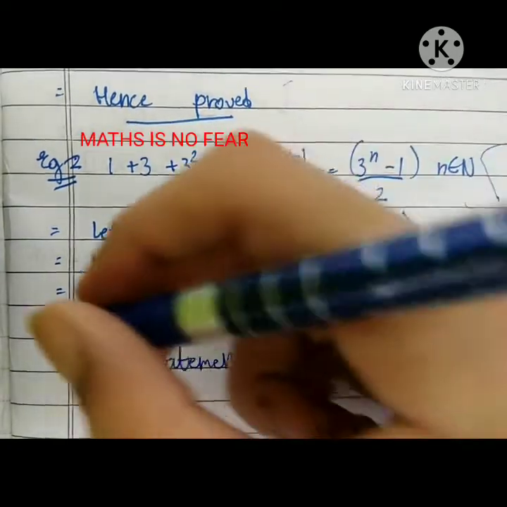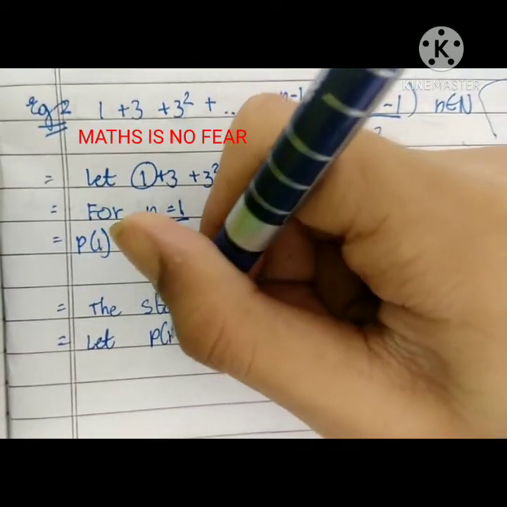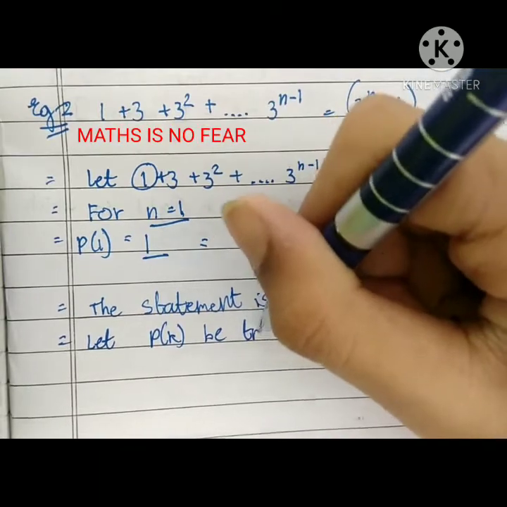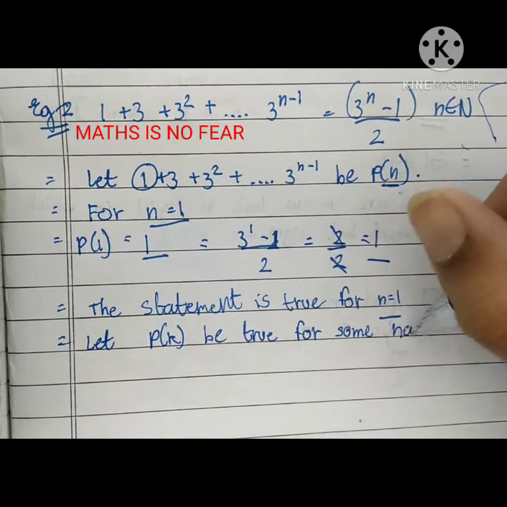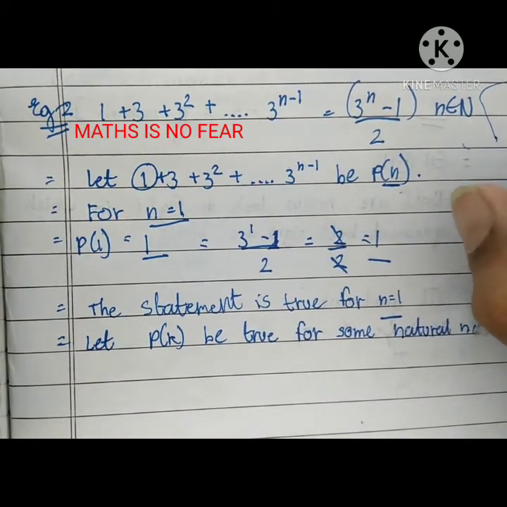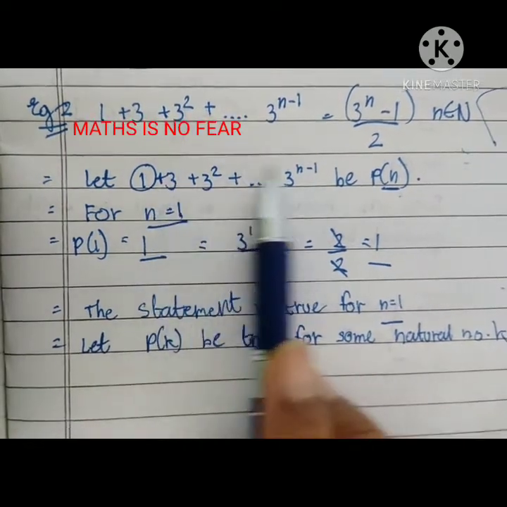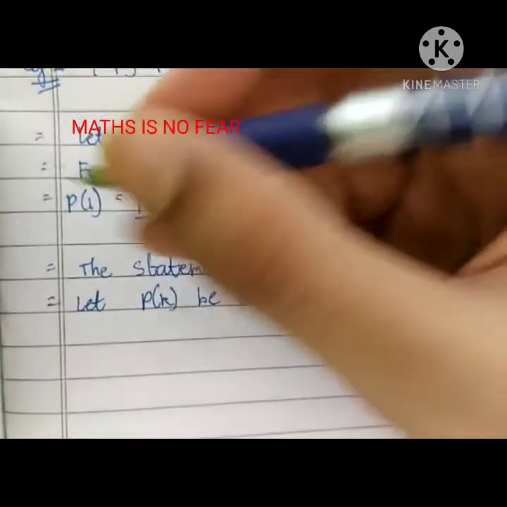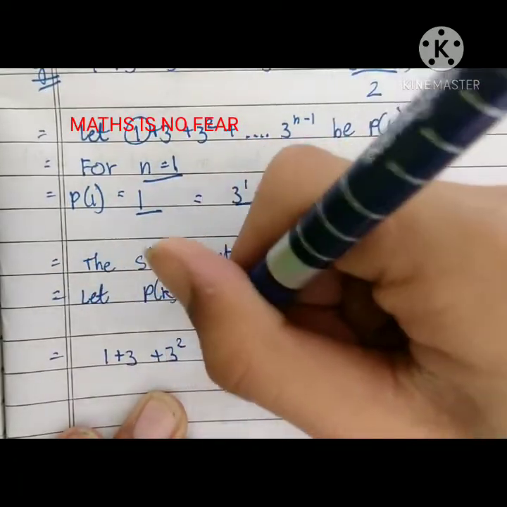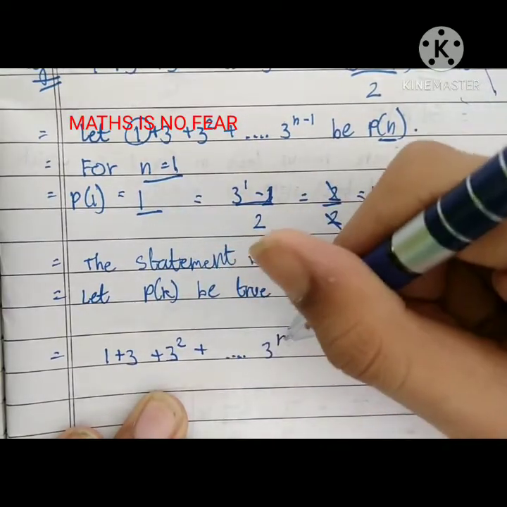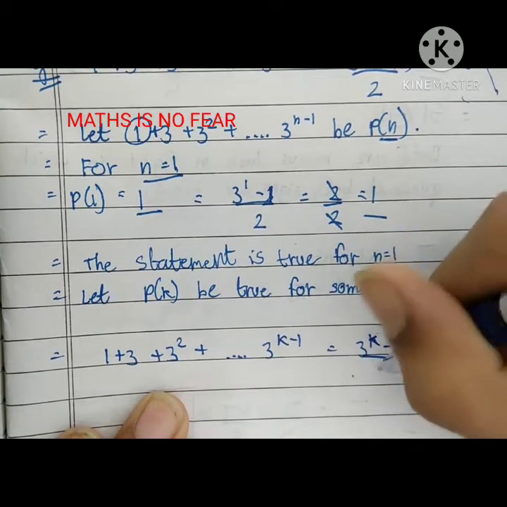So now the next statement would be: let P(k) be true for some natural number k. So wherever in the equation there is an n, you will be replacing it with k.